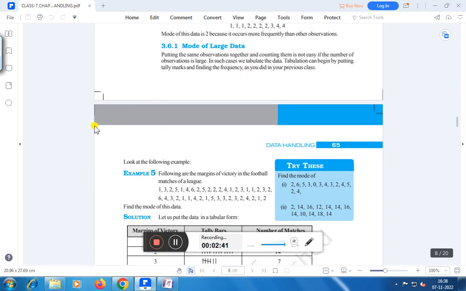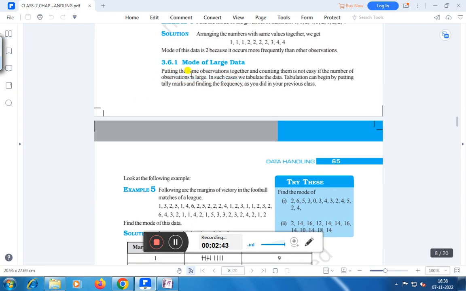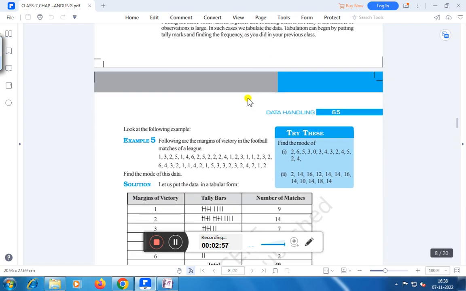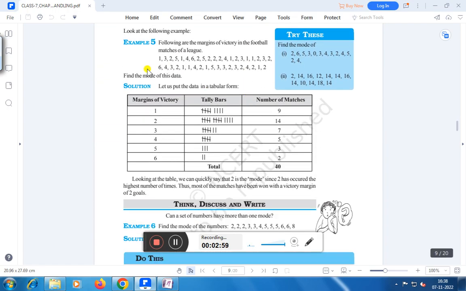Mode of large data. Putting the same observations together and counting them is not easy if the number of observations is large. In such cases, we tabulate the data. Tabulation can begin by putting tally marks and finding the frequency as you did in your previous class. Right? Look at the following example. Following are the margins of victory in the football matches of a league. Right? Find the mode of this data.